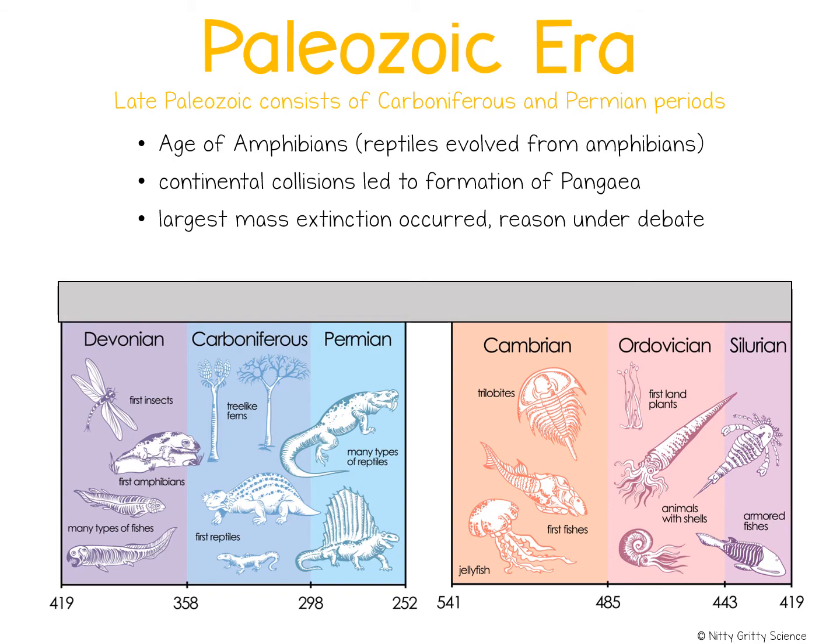The largest mass extinction in Earth's history occurred at the end of the Paleozoic era, wiping out 95% of marine life and 70% of all life on land. There is still debate as to what might have caused this, but some scientists claim a large meteorite crashed, causing dramatic climate changes.